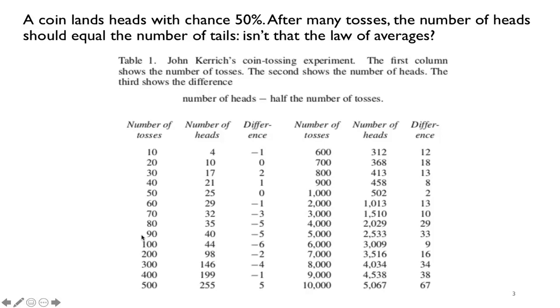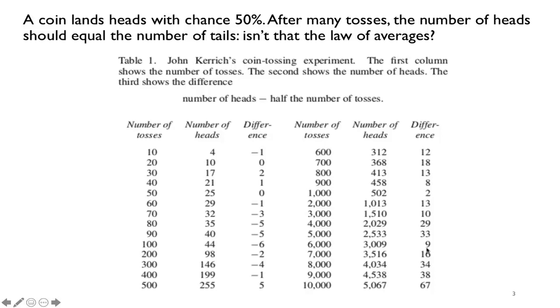Look at another example in the simulation where the coin was tossed 100 times. Half of that is 50, but the number of heads that showed up was actually 44, so 44 minus 50 is -6. And as I go up, for example at 6,000, the number of heads that showed up was 3,009, but the number of heads that we expect is half, which is 3,000, so that difference is 9.